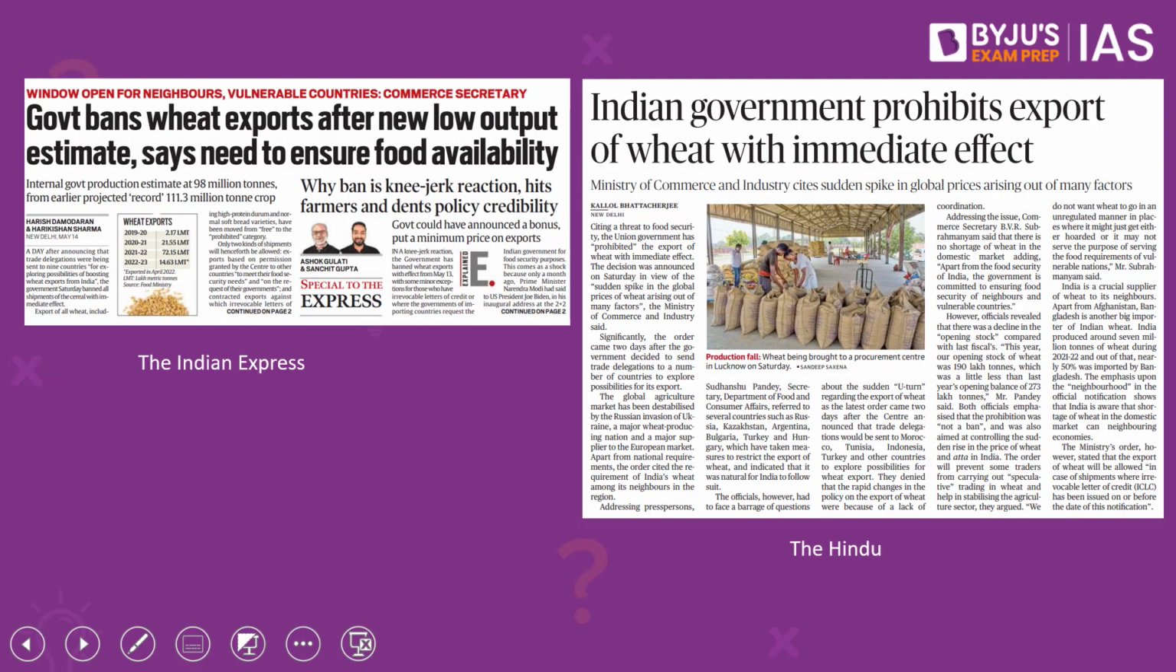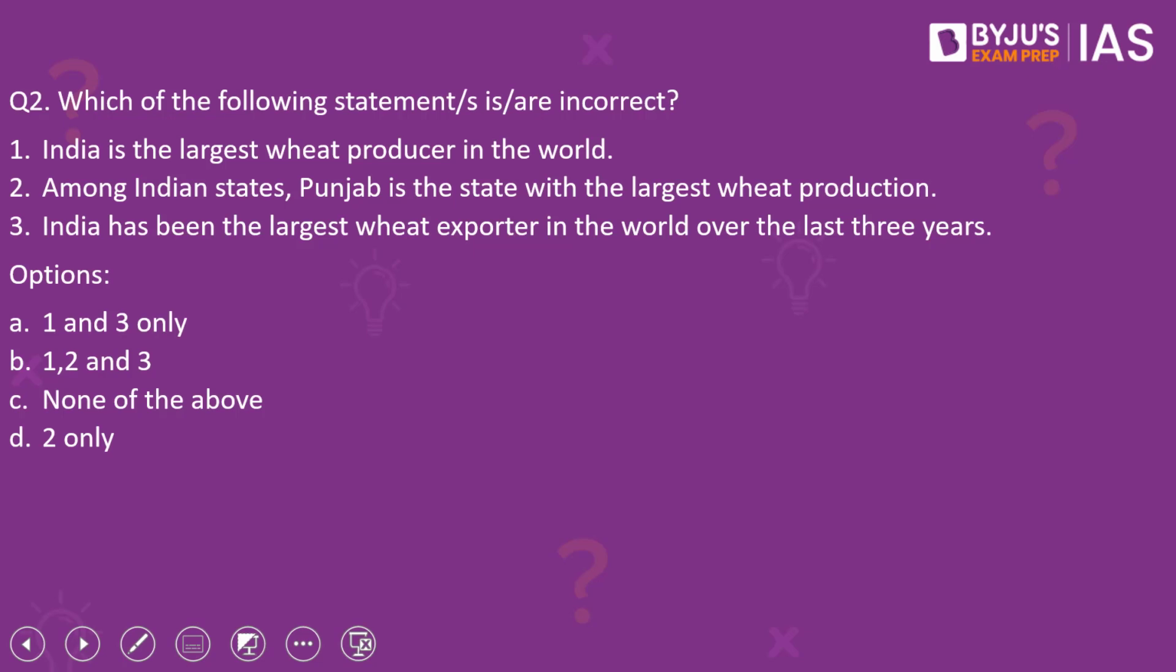Now, what is the context? These articles from the Indian Express as well as the Hindu note the move of the Indian government to prohibit export of wheat with immediate effect. For a detailed discussion on the reasons for this prohibition as well as the adverse impacts that this could have, please refer to our big news article for the day. Let's come back to our question. Please note, India is not the largest wheat producer in the world. It is China.